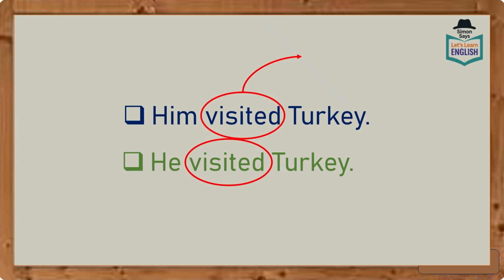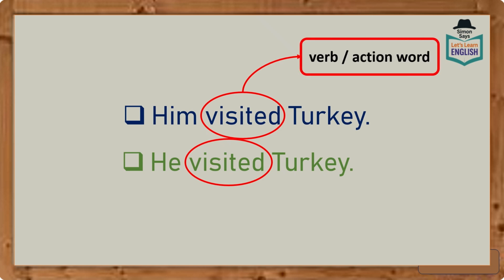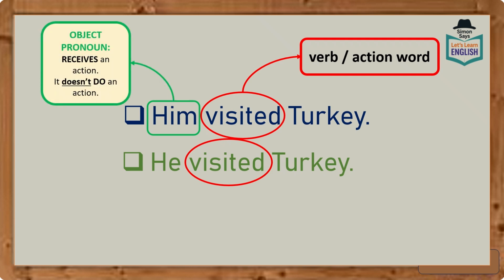Now, in both sentences, we have the word visited, which is a verb. It's an action. Now, in the first sentence, there's a pronoun him. But do you remember what type of pronoun this is? Yes, it's an object pronoun. And an object pronoun is a pronoun that receives an action, but it doesn't do an action. So that means that this sentence cannot be correct.